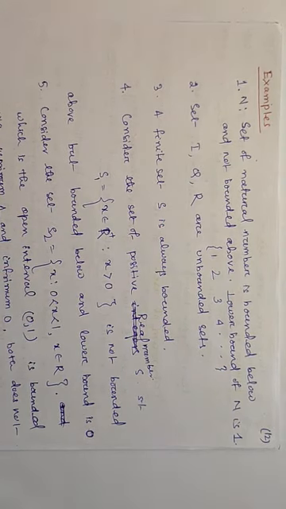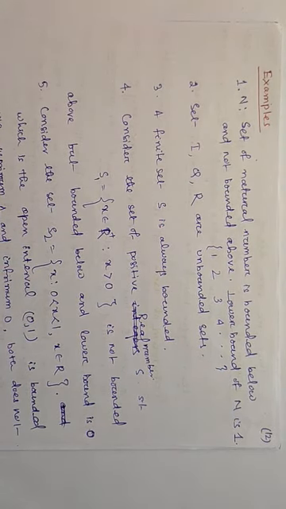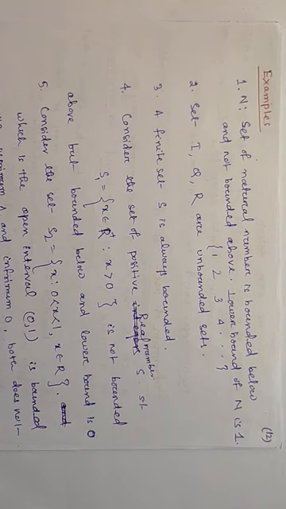Now 1 is a lower bound, and so it is bounded below, and any real number less than 1 is also a lower bound. Now is it bounded above? No, it is not bounded above, because there does not exist any number k such that it is the largest natural number.